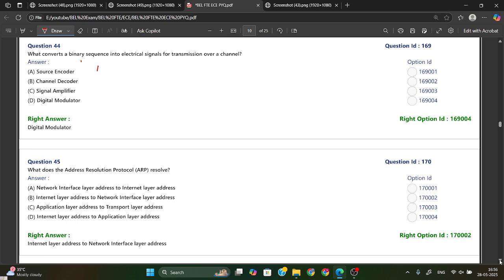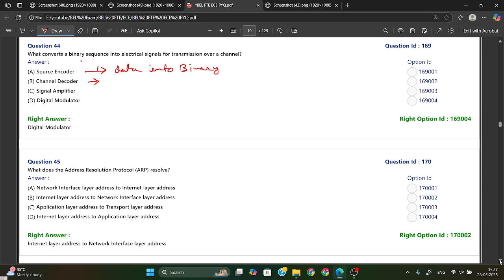We'll go by option. Okay, source encoder. The function of the source encoder, as we have seen before, is to convert data or information into binary bits. Okay, binary signal, you can say binary sequence, binary bits, or binary information.